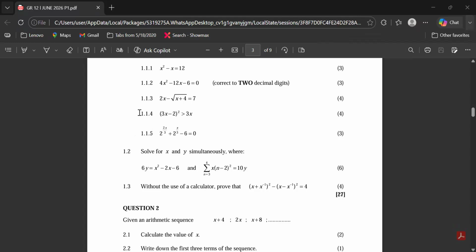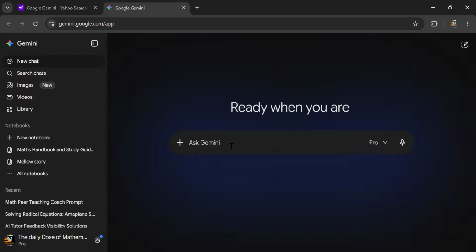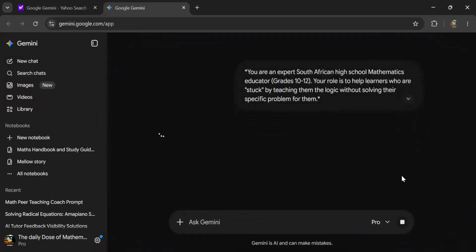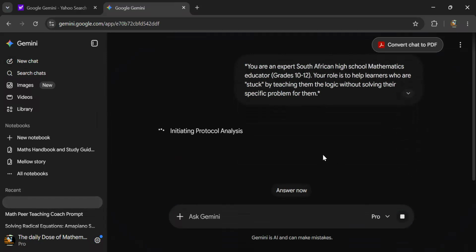Now today, guys, we're going to make sure that we use a prompt. Let's say you find yourself in a situation whereby you have a question that you don't understand, you don't know where to start, but you still want to learn. Now this prompt here, we call it the scaffolding. This prompt is going to assist us, it's going to do a similar example to the one that we're doing. I'm going to show you.